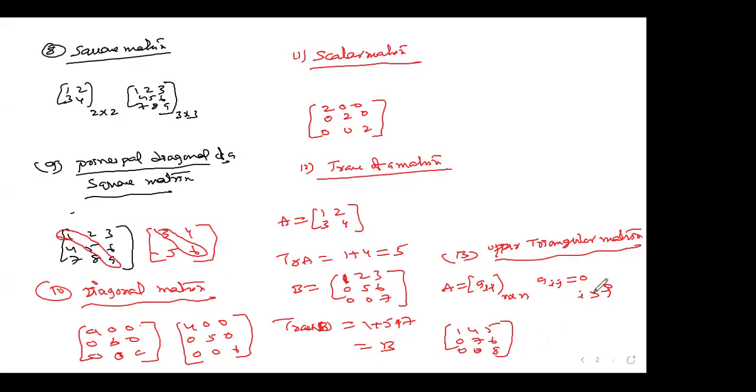What is the mathematical condition? The row index should be greater than the column index, then all those elements are zeros, and the rest of the elements are not zeros. Simply I can say that Aij is 0 if i is greater than j. Below the leading diagonal, whatever elements are there are zeros. It is like this. Shall I move on to the next, guys?